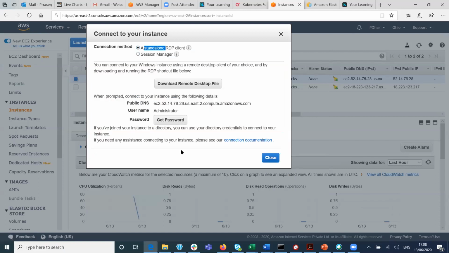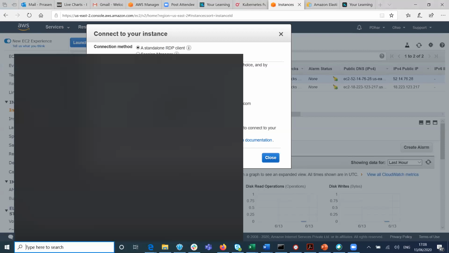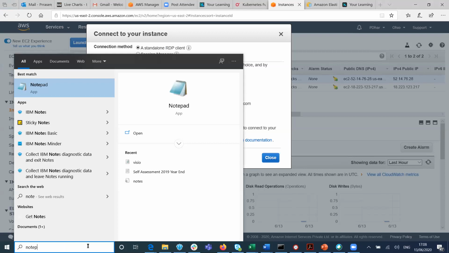Okay. So again, get password or? You look at it, no? This administrator, capital ADMINISTRATOR, right? Or you copy this public DNS name. Yeah, same. Public DNS, you just copy this. Okay, hold on. Copy this and try to see whether you are able to ping it from your console.